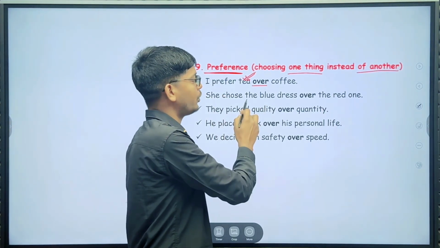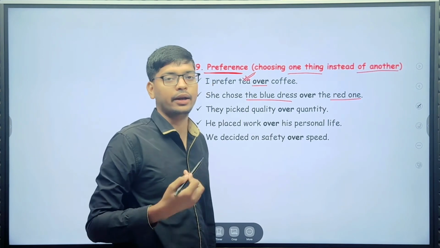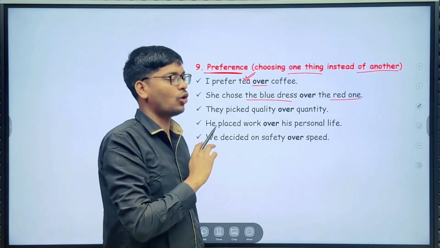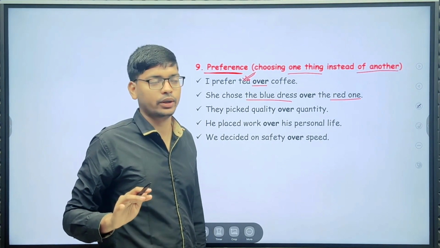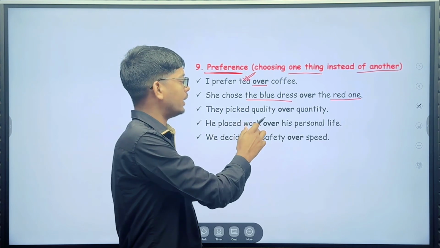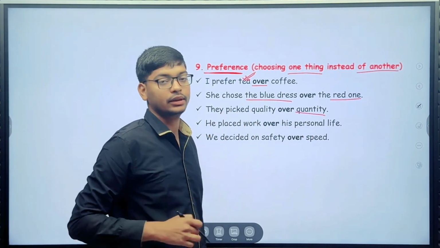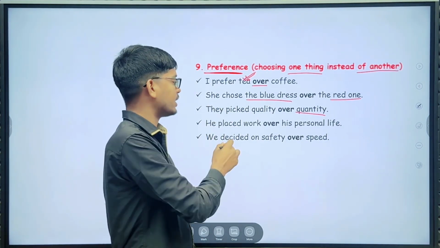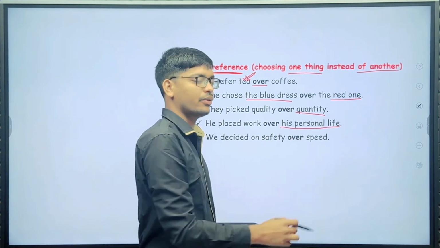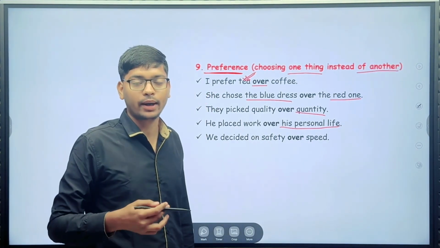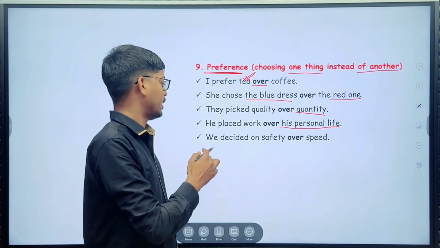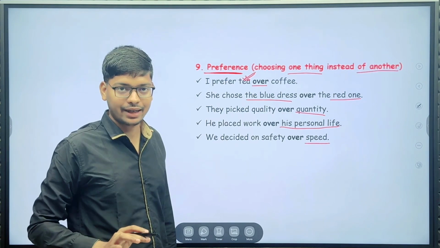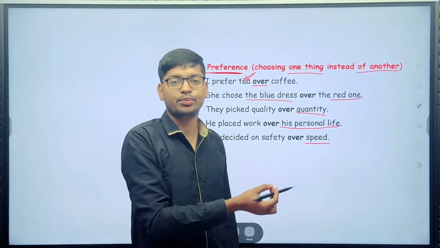She chose the blue dress over the red one. They picked quality over quantity. He placed work over his personal life. We decided on safety over speed.